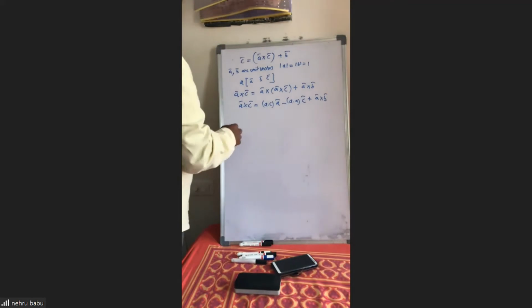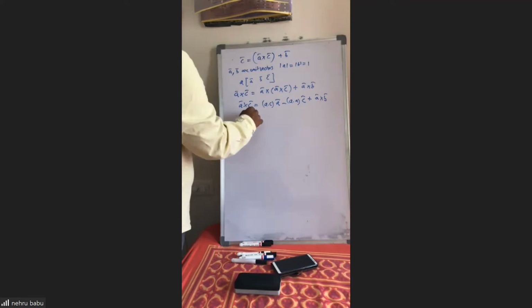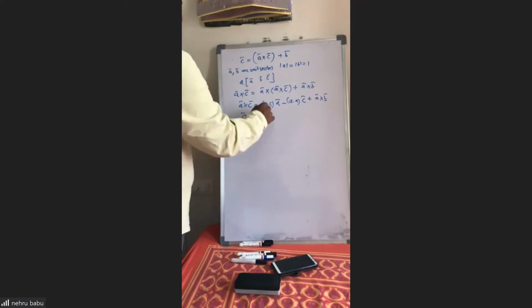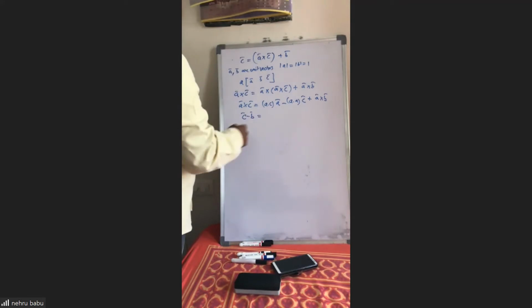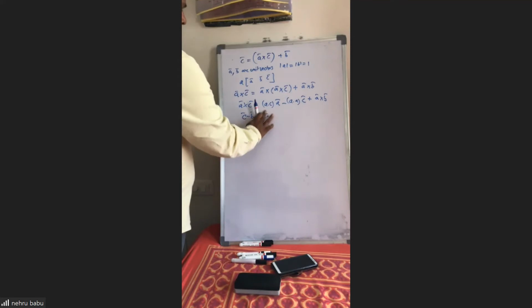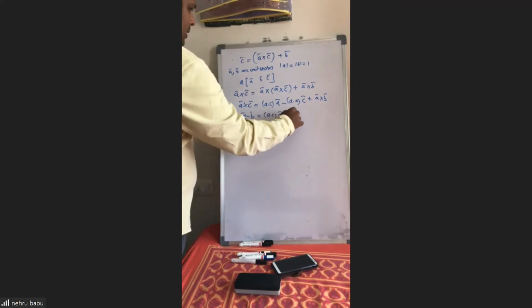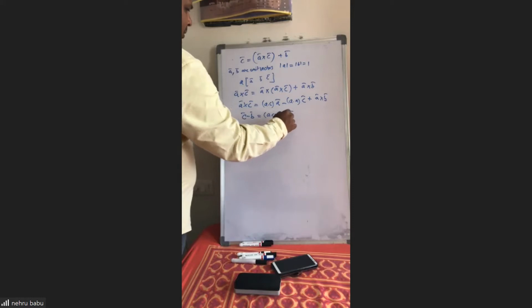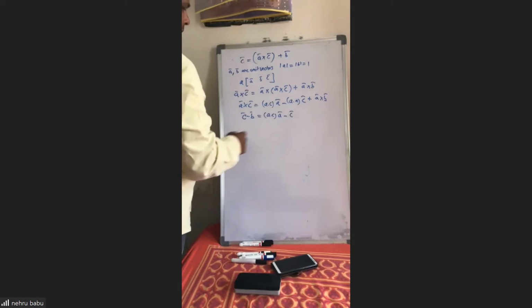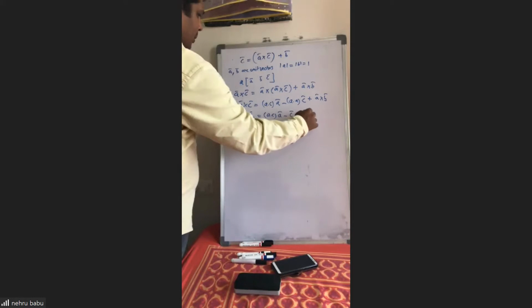From the first equation, from this definition, A cross C equal to C bar minus B bar. Equal to A dot C value is what? We don't need that, sir. We'll keep it like that only. A dot A is 1, sir, we'll use that. A bar is a unit vector. C bar is coming. Plus A cross B.